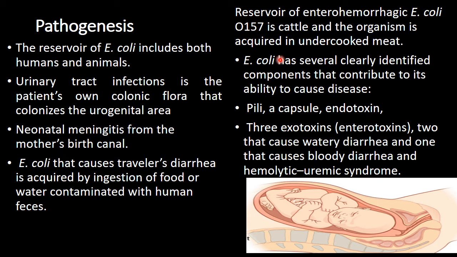Actually, E. coli have different virulence factors, that is pili, capsule, endotoxin, and besides these, E. coli also have three exotoxins. Of the three exotoxins, two are enterotoxins that cause watery diarrhea, and one causes bloody diarrhea, and the other toxin causes hemolytic uremic syndrome. We will discuss these terminologies in the next lecture.